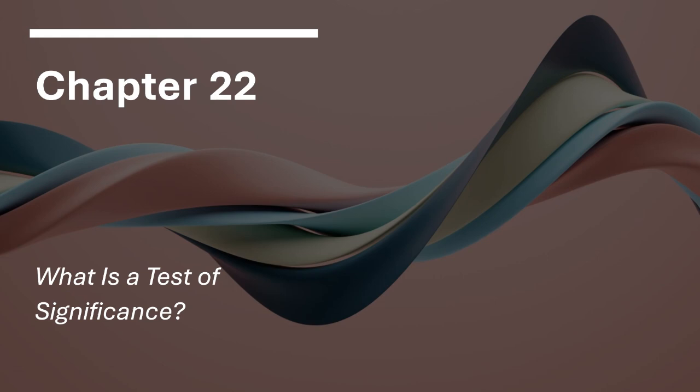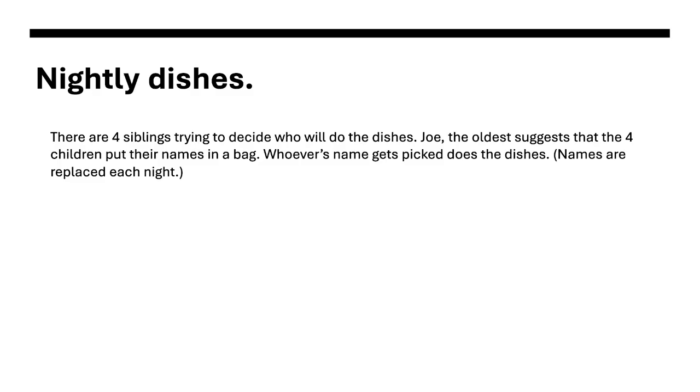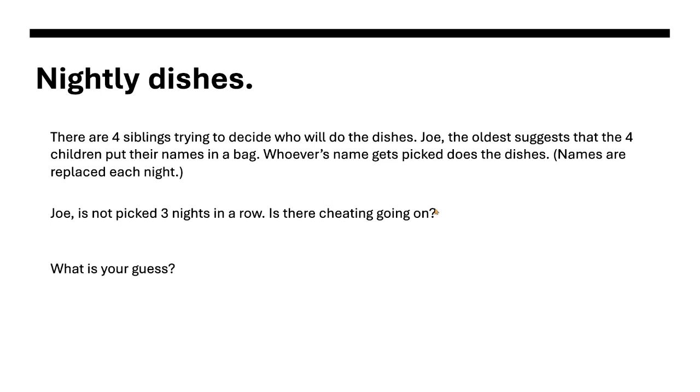But chapter 22 is significance testing. So we're going to start with a scenario of nightly dishes and four siblings. And Joe, the oldest sibling, says, "Hey, let's put our names in a bag, and whoever's name gets picked has to do the dishes." And then each night after the name gets drawn, they replace it. So it's totally random. Joe's not picked 3 nights in a row. Do you think there's cheating going on?